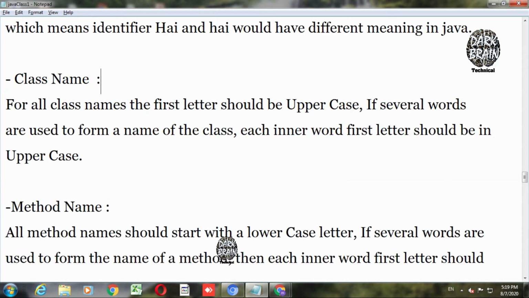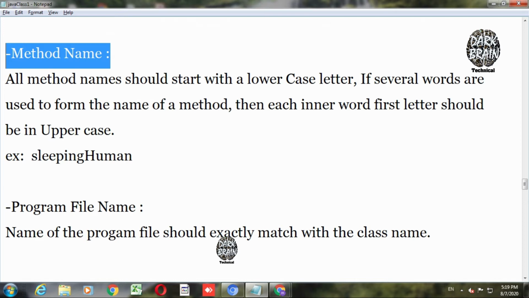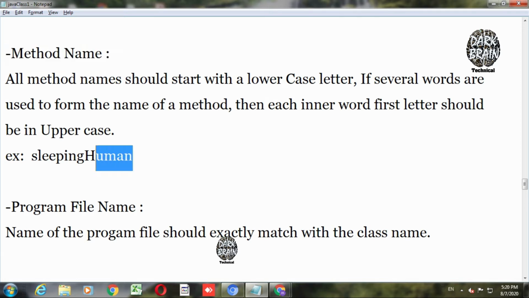Next one is method name. What is a method name? What is a class? In Java we have already discussed that anything and everything is an object. We can take an example: a human can be considered as an object. So Human can be written as a class name, where H is a capital letter followed by uman in small case letters. And how will you write a method for this? What is a method for this Human class?